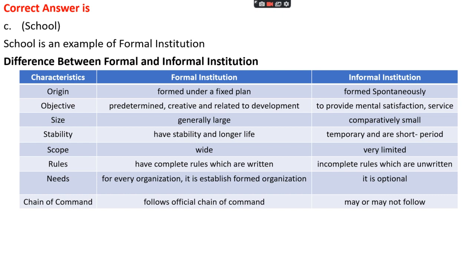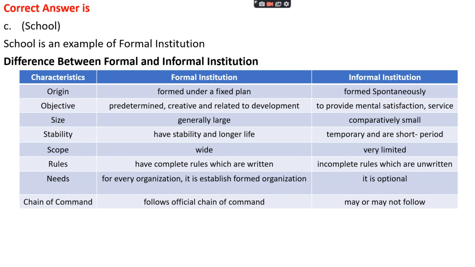And let's see the size. Formal institutions are generally large in size, while informal institutions are comparatively small. In terms of stability, formal institutions have greater stability and longer life as compared to informal institutions, which have temporary and short-period stability. And the scope of formal institutions is wide, while in case of informal institutions it is very limited.